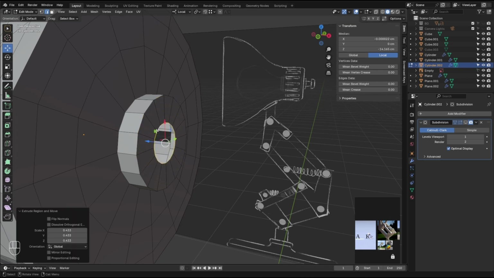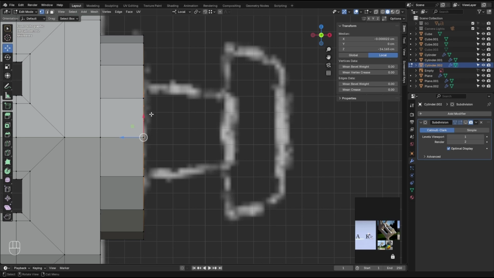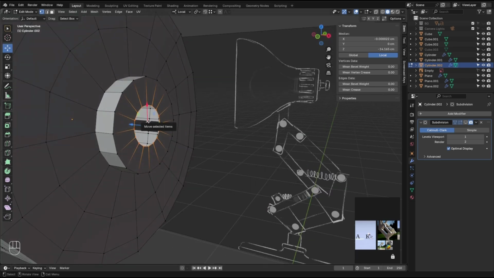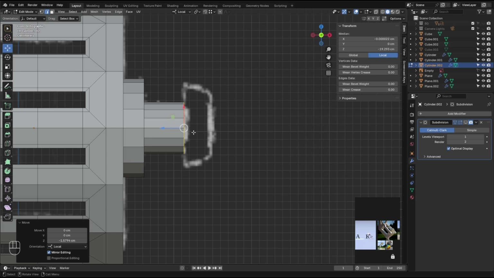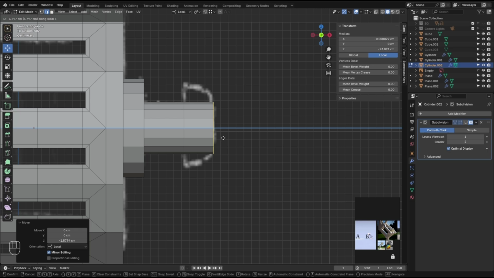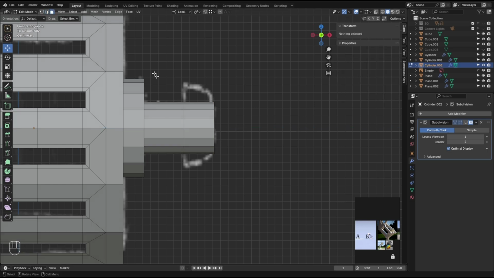Grab this edge loop and hit ES, go about this much, maybe. Right? And E, Z here. Again, E, Z, all the way right there.